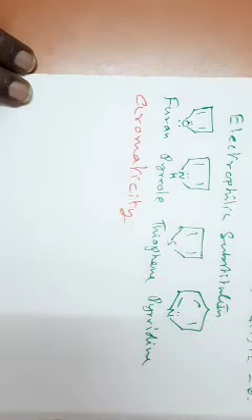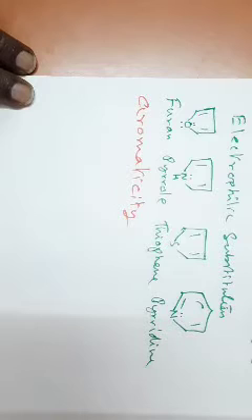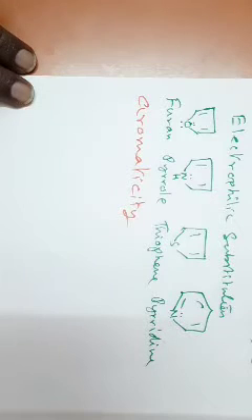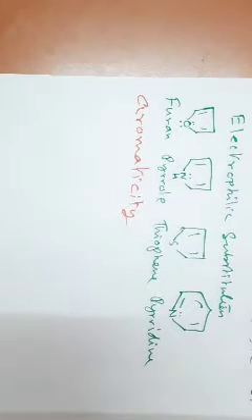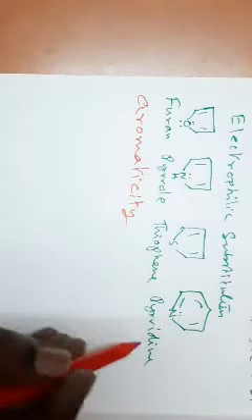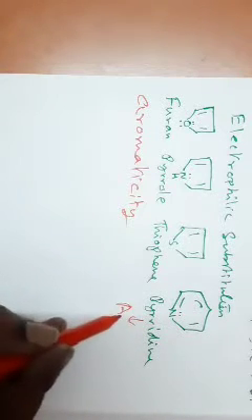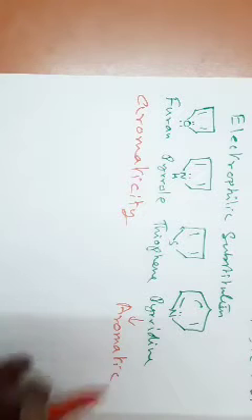We have 2 pi bonds, 2 into 2, 4 pi electrons are present in the 5-membered heterocyclic compounds. And in the 6-membered heterocyclic compound, we have 3 pi bonds, so 3 into 2, 6. Naturally, it is a compound that is resembling our benzene. So from the structure itself, we can say that pyridine is aromatic in nature. It shows aromatic character.